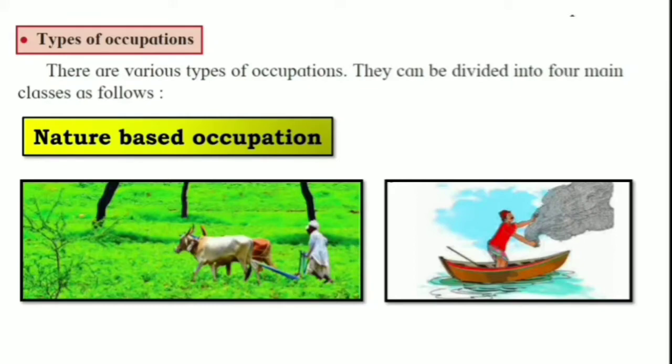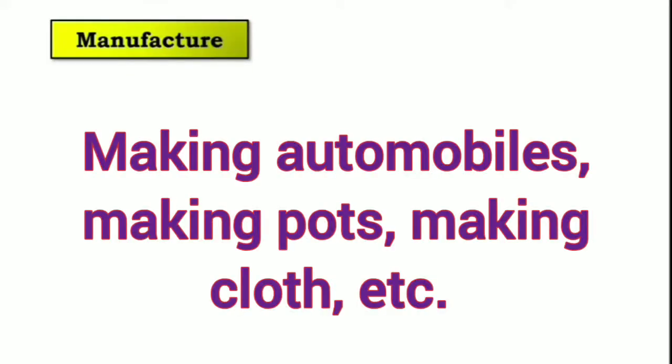Farming and fishing both are very useful. Next one is manufacture. Manufacturing means making different things in factories. For example, making automobiles, making pots, making cloth.